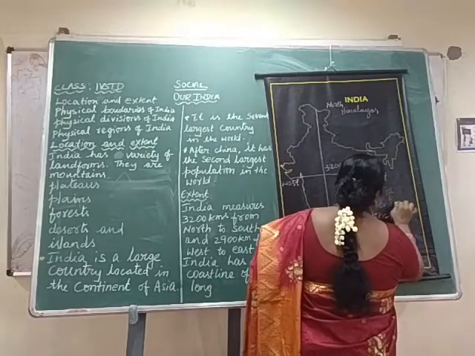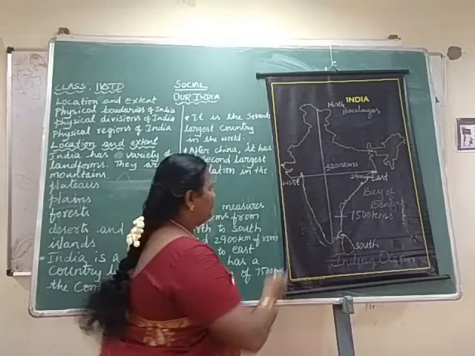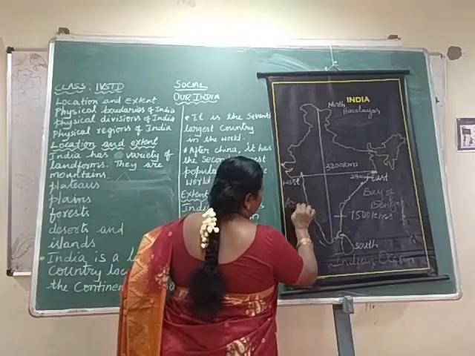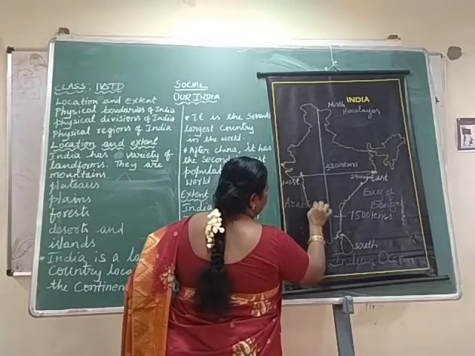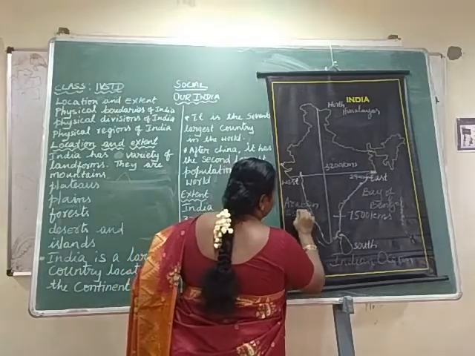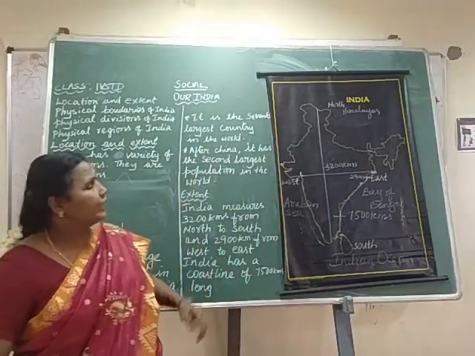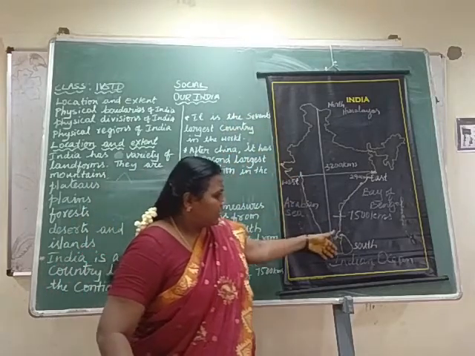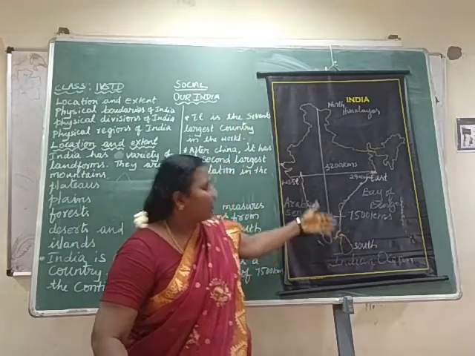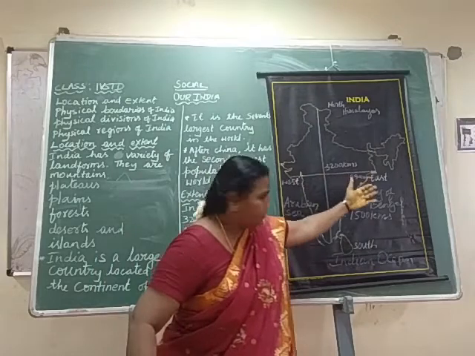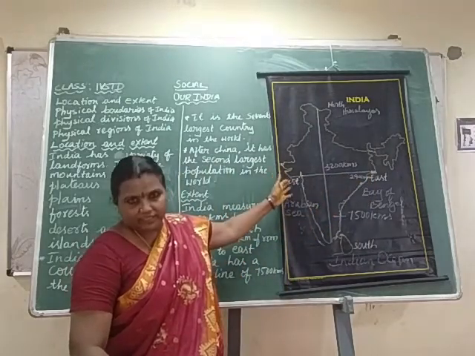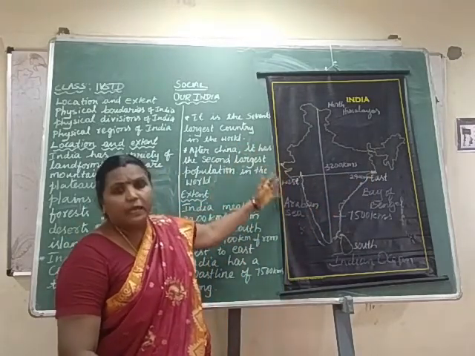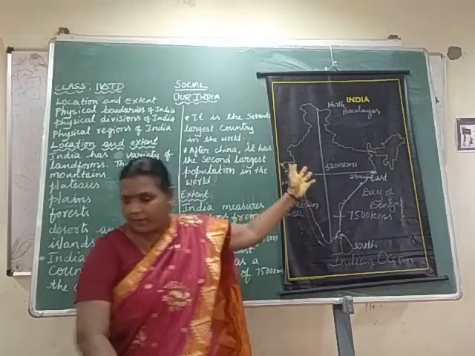In the west, Arabian Sea. I repeat again, students. Himalayas in the north, Indian Ocean in the south, Bay of Bengal in the east, Arabian Sea in the west. So these are the boundaries of our country.